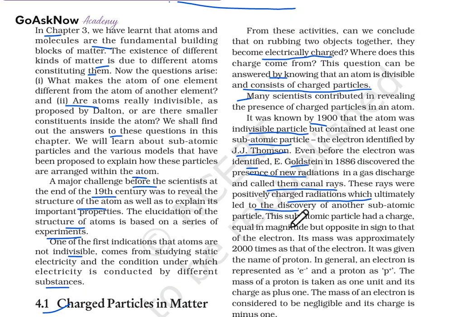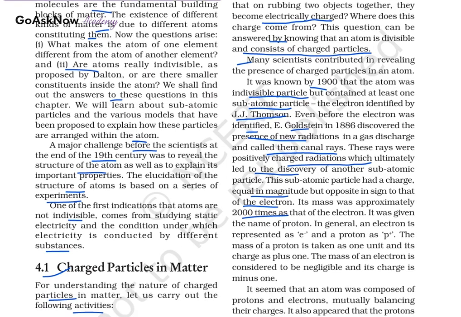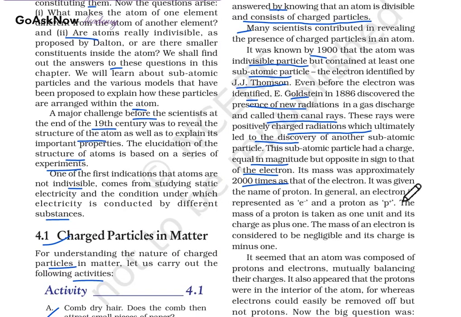This subatomic particle had a charge of equal magnitude but opposite sign to that of the electron, and its mass was approximately 2000 times that of an electron. So it was given the name proton. In general, the electron is represented by e minus and the proton by p plus. The mass of the proton is taken as 1 unit and its charge is +1, while the mass of the electron is considered negligible and its charge is -1.